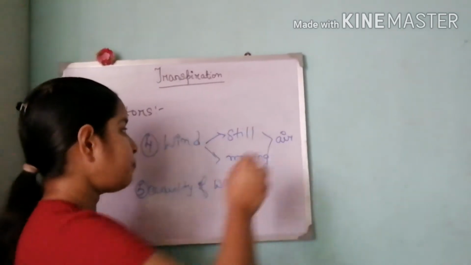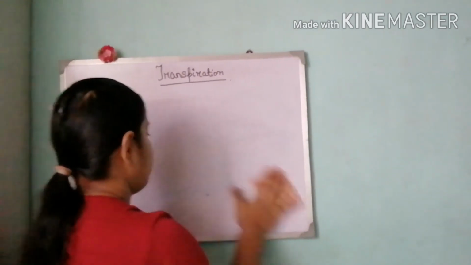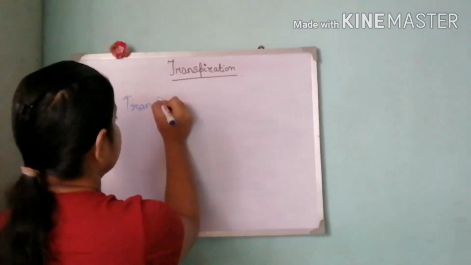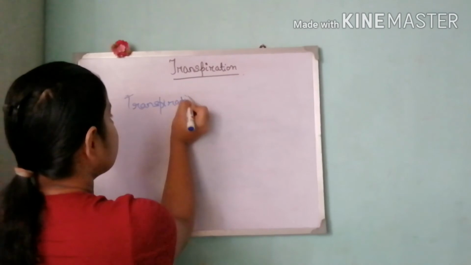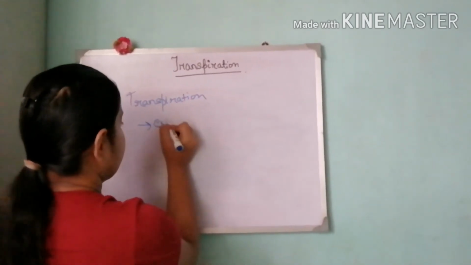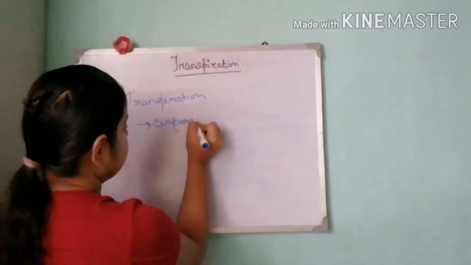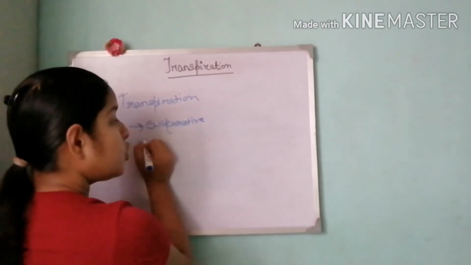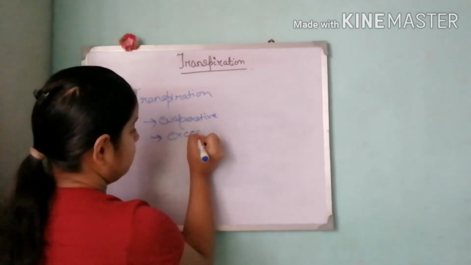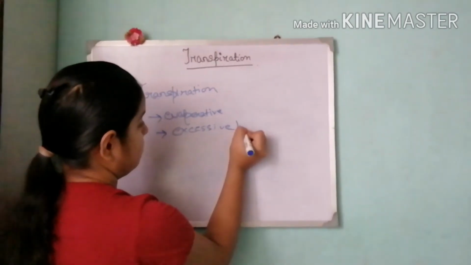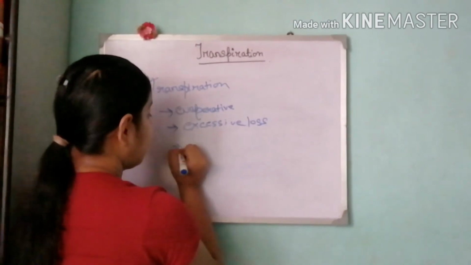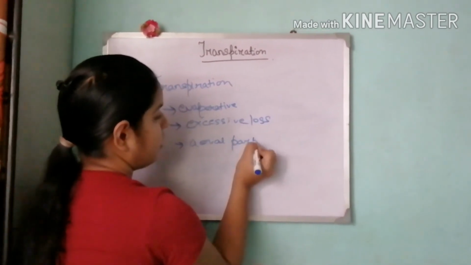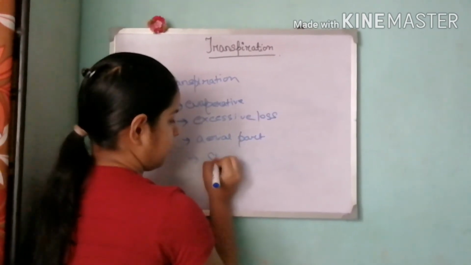Number 2, excessive loss. Aerial part, and the word stomata.